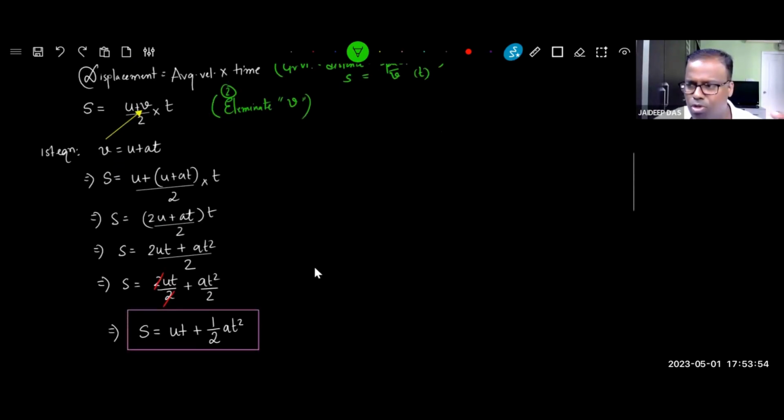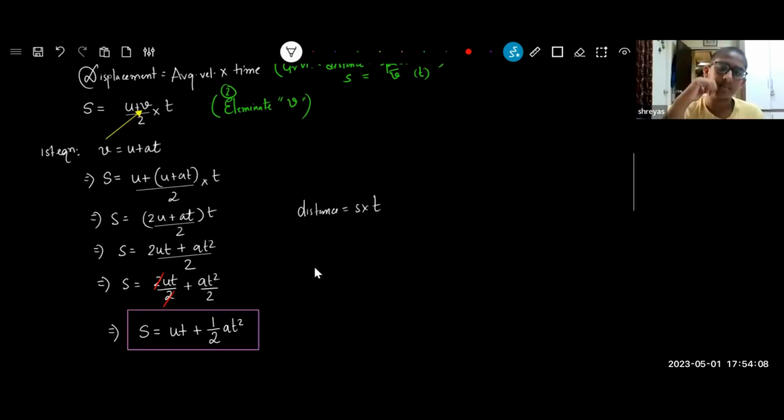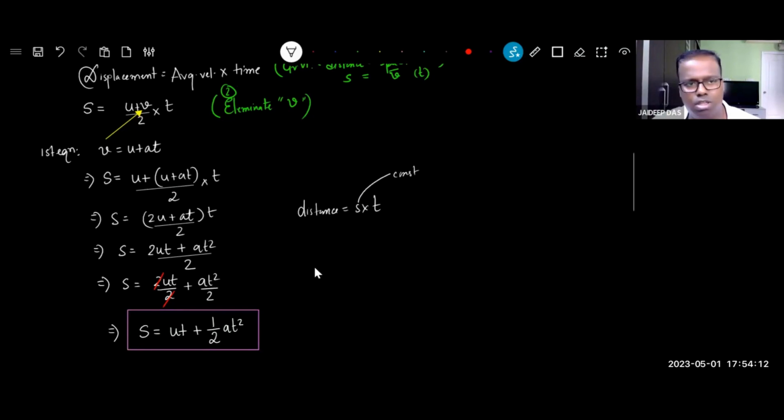And one minute before you copy, just one more interesting thing. Shreyas, tell me, class 6 mein kya padha tha? In class 6, what did you study? Distance is equal to speed into time. Right? In class 6, this speed was always constant in all the problems. You never heard about acceleration.